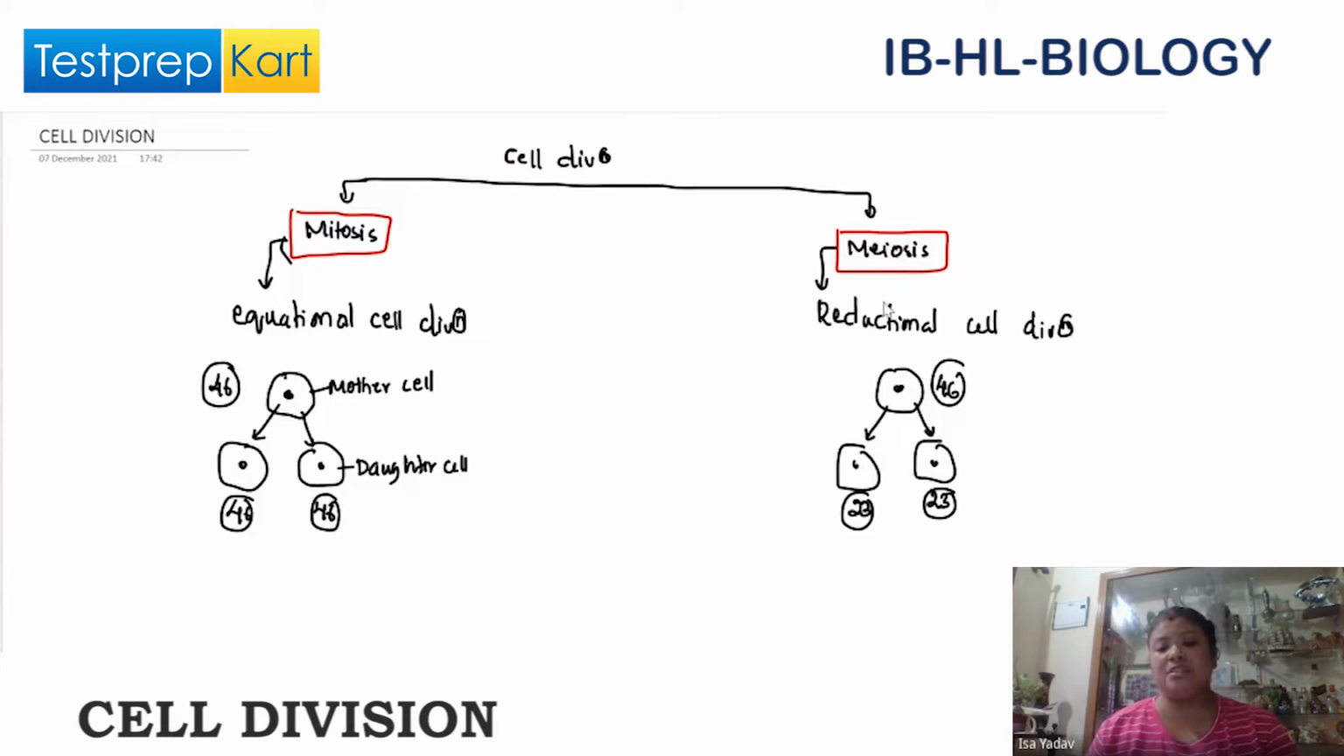Just know that it is called reductional division, and it takes place during the process of gametogenesis. That means during the formation of gametes. Only then in our body does meiosis take place. But every time cells have to be replaced in our body, if cells have to be formed in our body, then it's definitely mitosis. It's definitely the equational division.